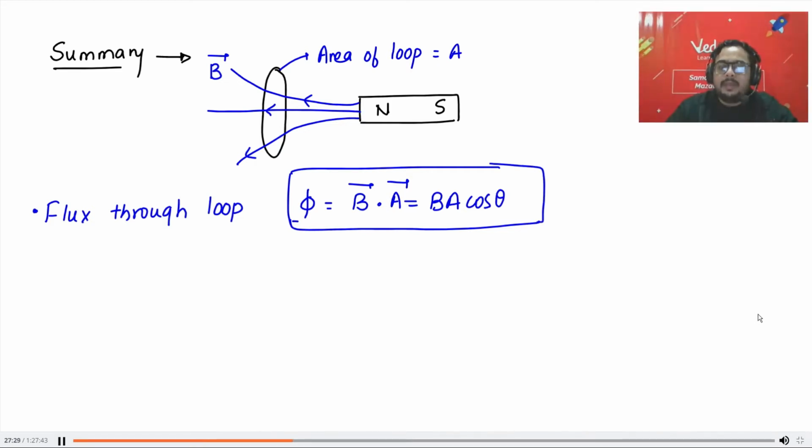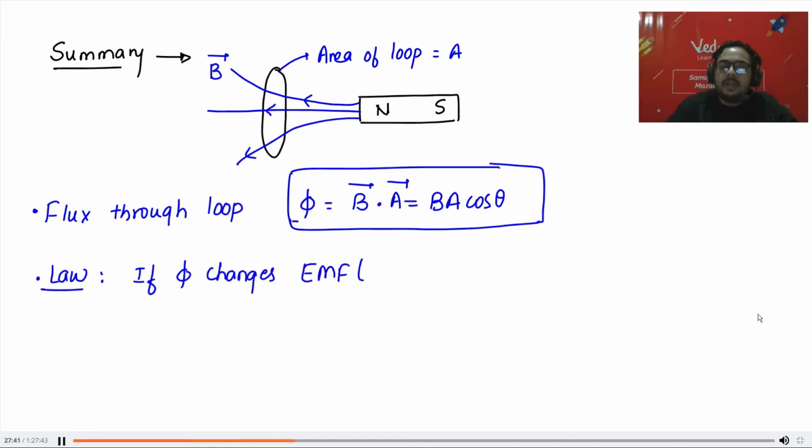Okay. And Faraday gave a law here, which was: if flux changes, EMF is generated in loop. EMF means voltage is generated in loop. Voltage, because V is equal to IR. If there will be voltage, there will be current generated.